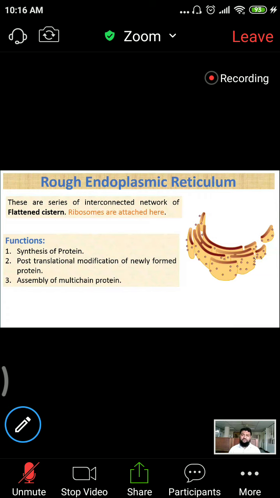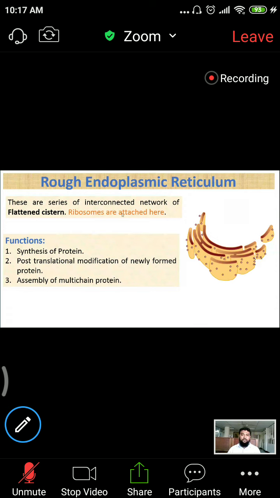So how does fat synthesis occur? Which organelle helps in the fat synthesis process? Smooth endoplasmic reticulum. Which organelle helps in the detoxification process? Smooth endoplasmic reticulum. Which structure is very much needed for proper contraction of muscle? Smooth endoplasmic reticulum. Can smooth endoplasmic reticulum be present in skeletal muscle, in a small amount or a large amount? A very large amount. Both smooth and rough endoplasmic reticulum are very numerous in skeletal muscle cells, smooth muscle cells, cardiac muscle cells, and also hepatocytes.